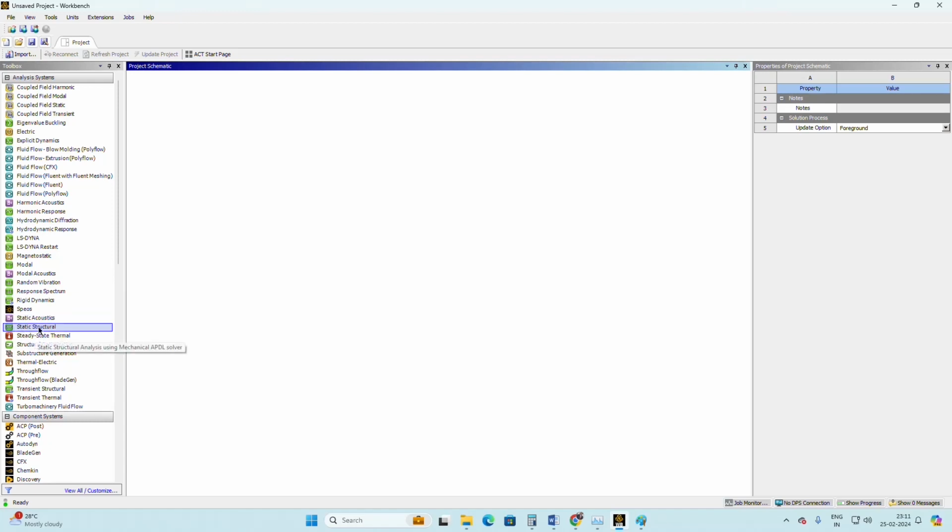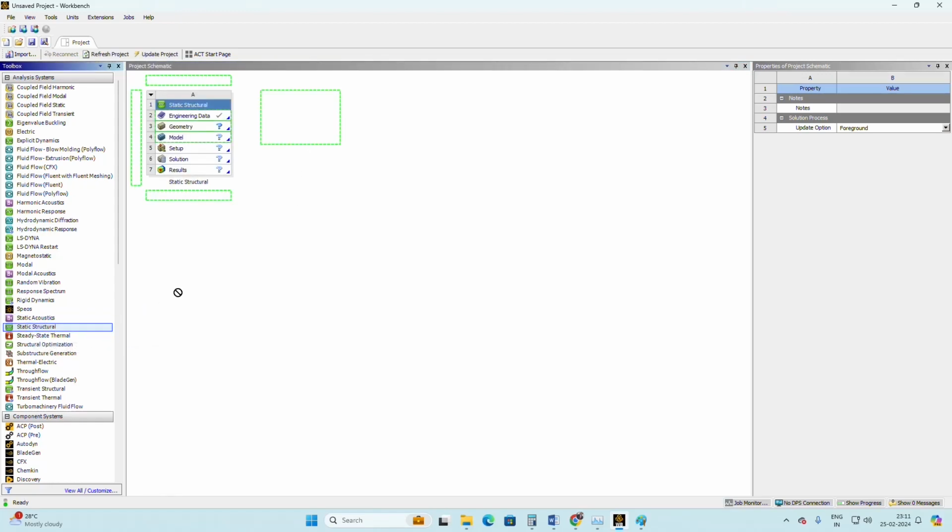From the name itself, we are solving a structural problem at static condition. If you double click on this, or click and drag it here, you can open the project. It will show the tree with the steps we are going to perform to complete the static structural analysis.